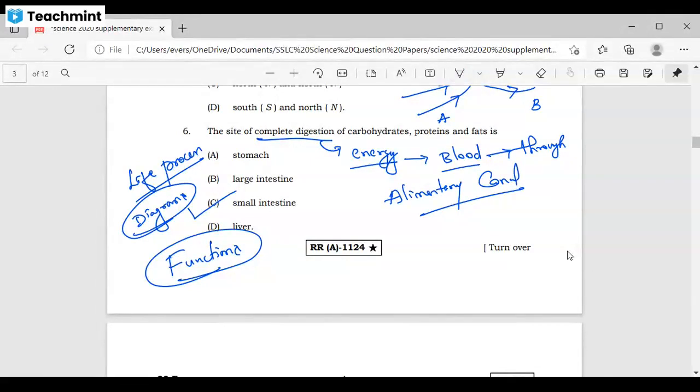Understood? Understood? So, sir. Yes, sir. Yes.